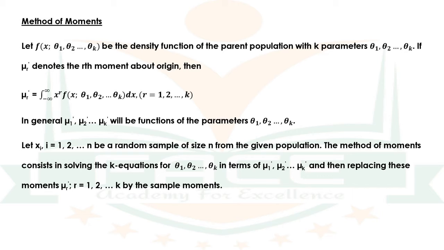Let xi for i is equal to 1 to n be a random sample of size n from the given population. The method of moments consists in solving the k equations for theta 1, theta 2, etc., theta k in terms of mu 1 dash, mu 2 dash, etc., mu k dash, and then replacing these moments mu r dash for r is equal to 1 to k by the sample moments.